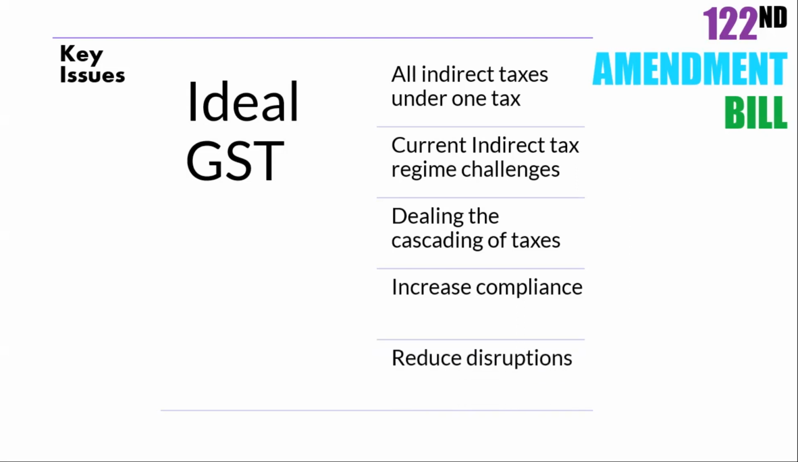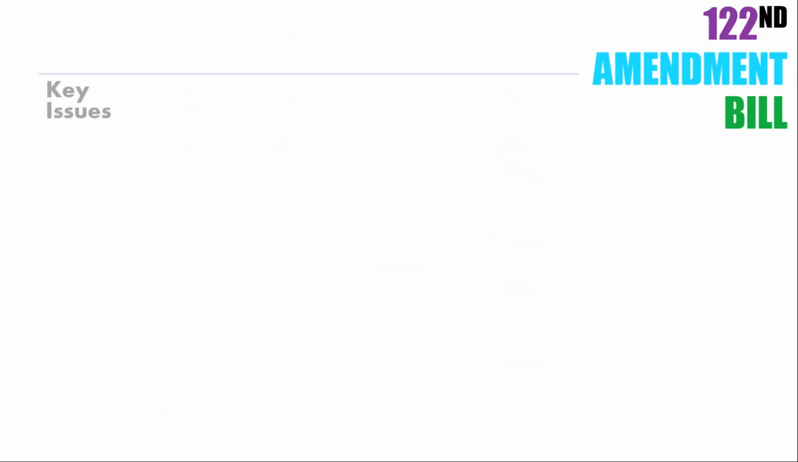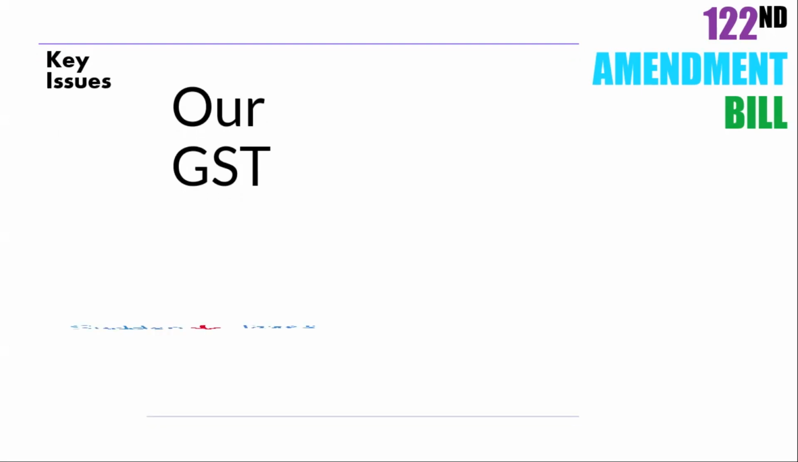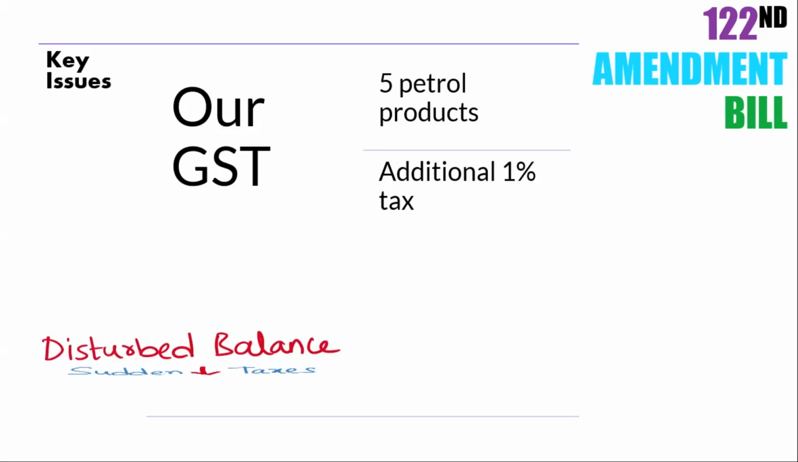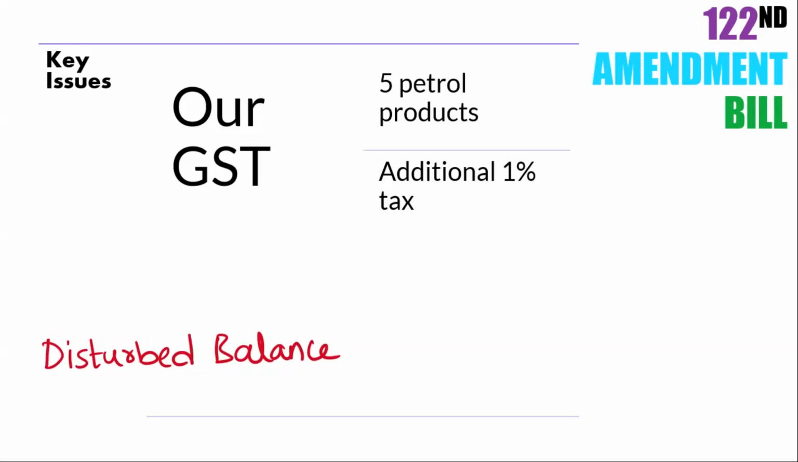Now let's compare our GST to the ideal GST. Our bill says it will impose GST on 5 petroleum products in a later period. If this is done, imposing the tax in a later period causes a sudden or extreme drop in the taxes, which is not a quality of an ideal GST. Also, our GST imposes an additional 1% tax on interstate goods and services after a period of 2 years. With this, the harmony of all the taxes under one tax will be disturbed.